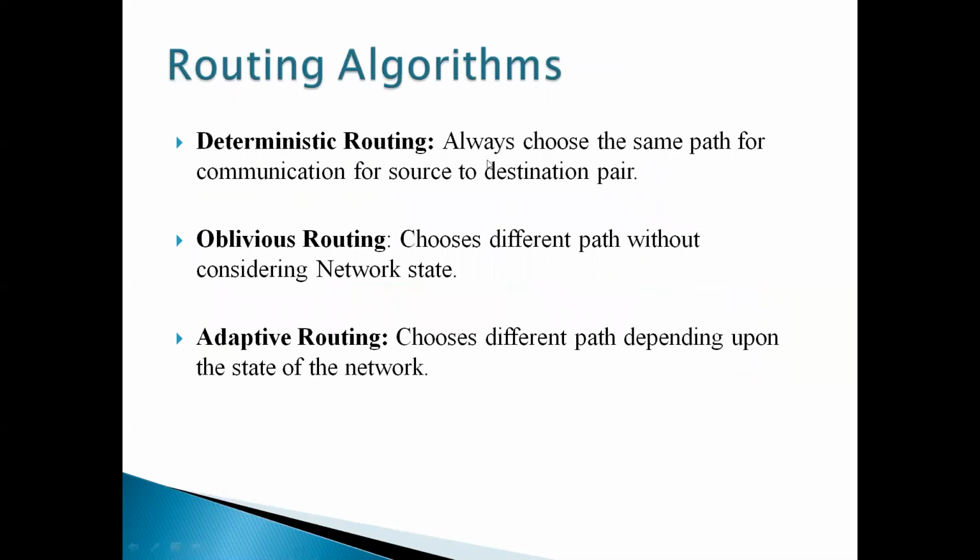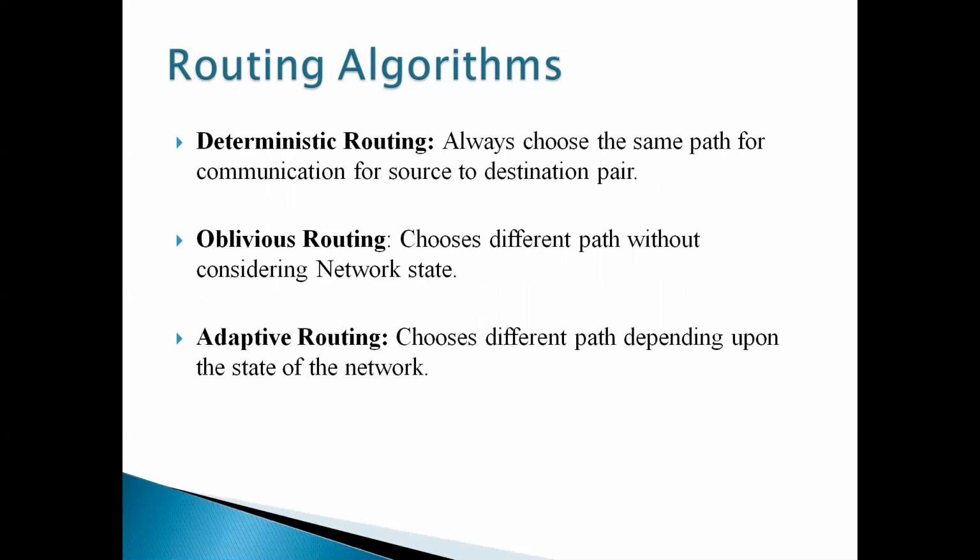What are the routing algorithms? There are different routing algorithms available, like deterministic, oblivious, and adaptive routing algorithms. And there are also minimal and non-minimal routing algorithms. We'll see the main three routing algorithms. In deterministic routing, from the source to the destination pair, if you want to transmit information, we have to transfer through only a single path. Whereas in oblivious routing, there are different paths available to transfer the information from source to destination.